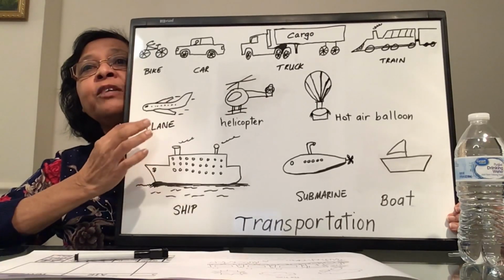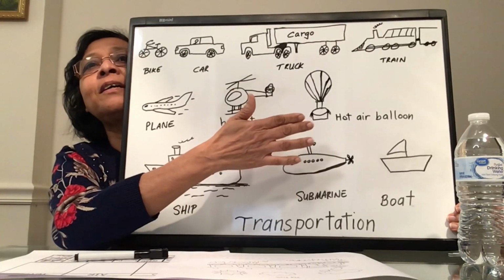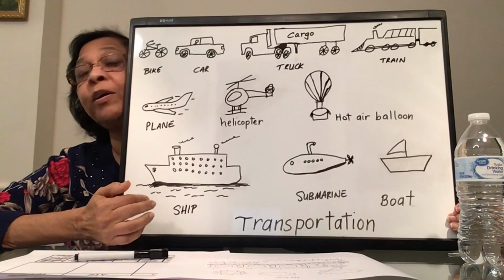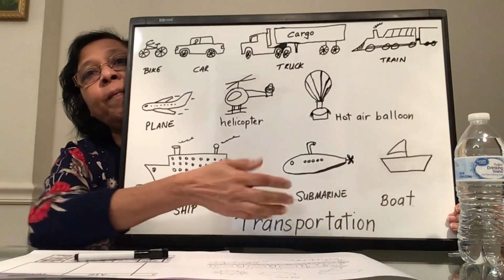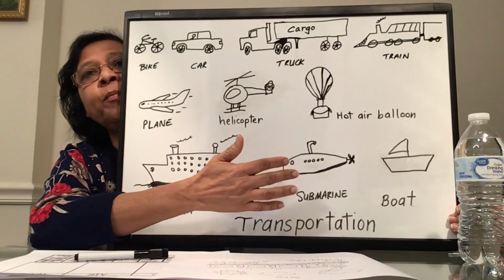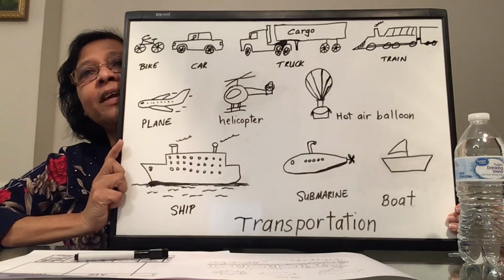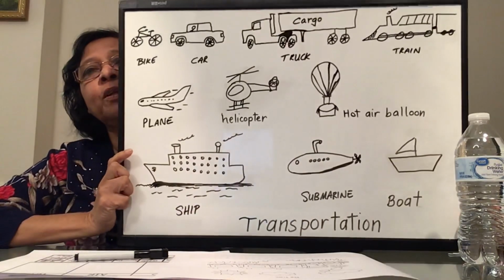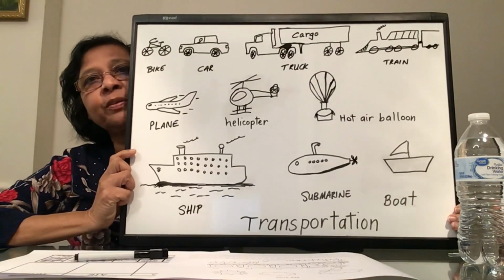Here for the air travel, we have the plane, the helicopter. Do you know the last one? It's the hot air balloon. And what's this one? We are underwater now. We can use the big cruise ship. We don't really use the submarine, but the soldiers use the submarine, and scientists use the submarine. And then we have the nice little boat that some families use to go out in shallow water.